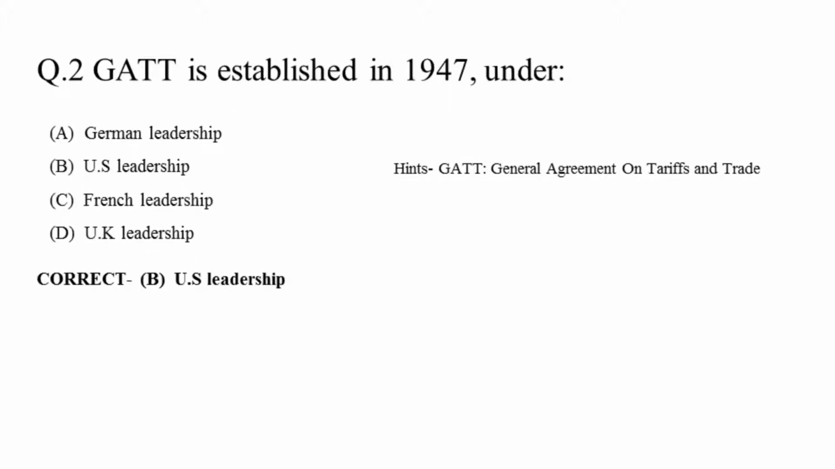Question number 2. GATT was established in 1947 under German leadership, US leadership, France leadership, UK leadership. Correct answer is US leadership. GATT stands for General Agreement on Tariffs and Trade.